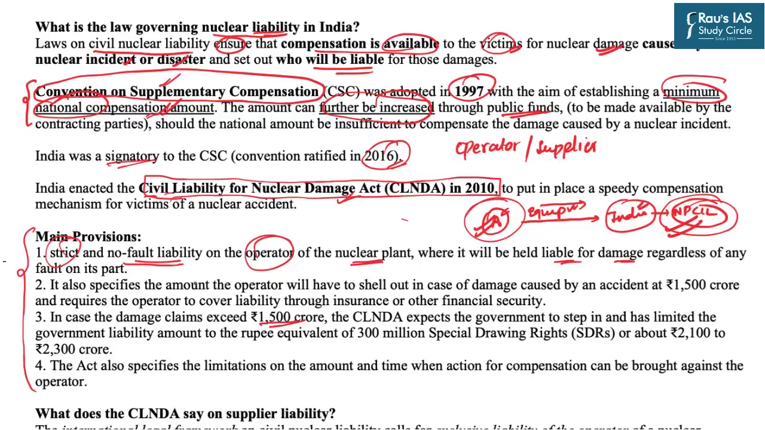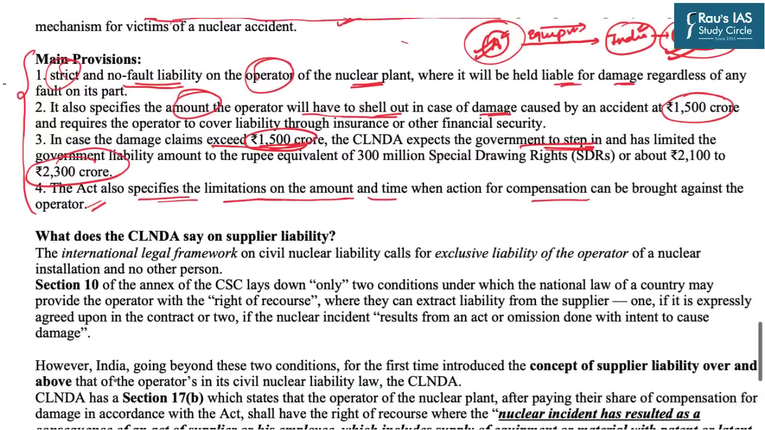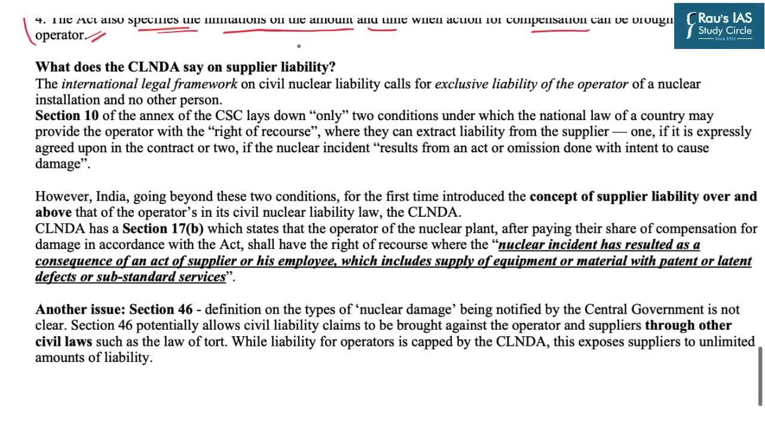Further, it also specifies the amount the operator will have to pay in case of nuclear damage caused by an accident, and this amount is rupees 1500 crore. In case the damage exceeds this amount, that is 1500 crore, the act says that the government can step in and provide further funds, restricted to 23 crore. Further, the act also specifies the limitations on the amount and time when action for compensation can be brought against the operator. Now we shall look at what it says on supplier liability.